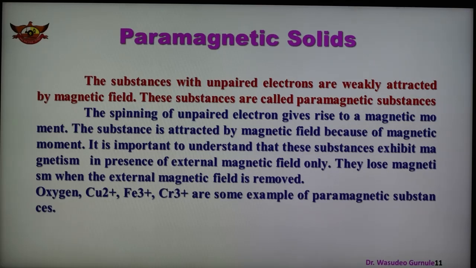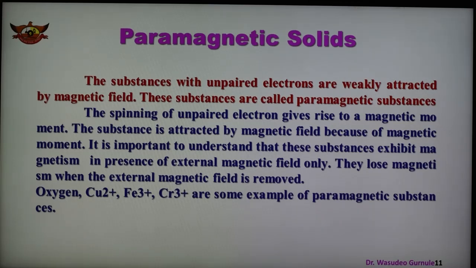The spinning unpaired electron gives rise to the magnetic moment, and the substance is attracted by the magnetic field. It is important to understand that such types of substances exhibit magnetism in the presence of an external field only. As soon as we remove the field, then there is no magnetism.